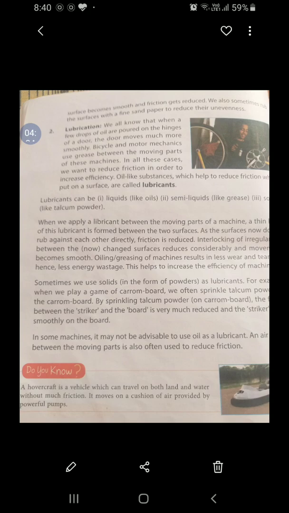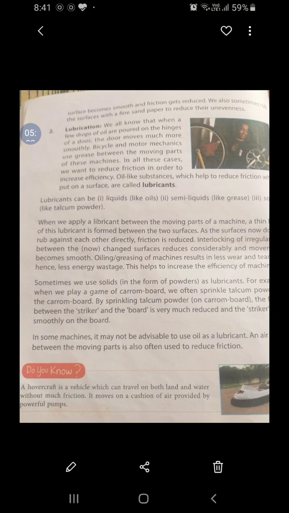Sometimes we use solid lubricants. A very common example is while playing a carom board, we sprinkle talcum powder on the carom board. Have you ever seen it? You must have seen. Why? Because by sprinkling talcum powder, the friction between the striker and the board is much reduced and the striker moves smoothly on the board.